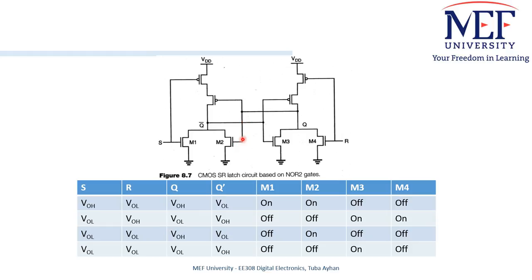If the current state is 1, so Q is 1, then M2 will be on and M3 will be off. Or if the current state is 0, then M2 will be off and M3 will be on.